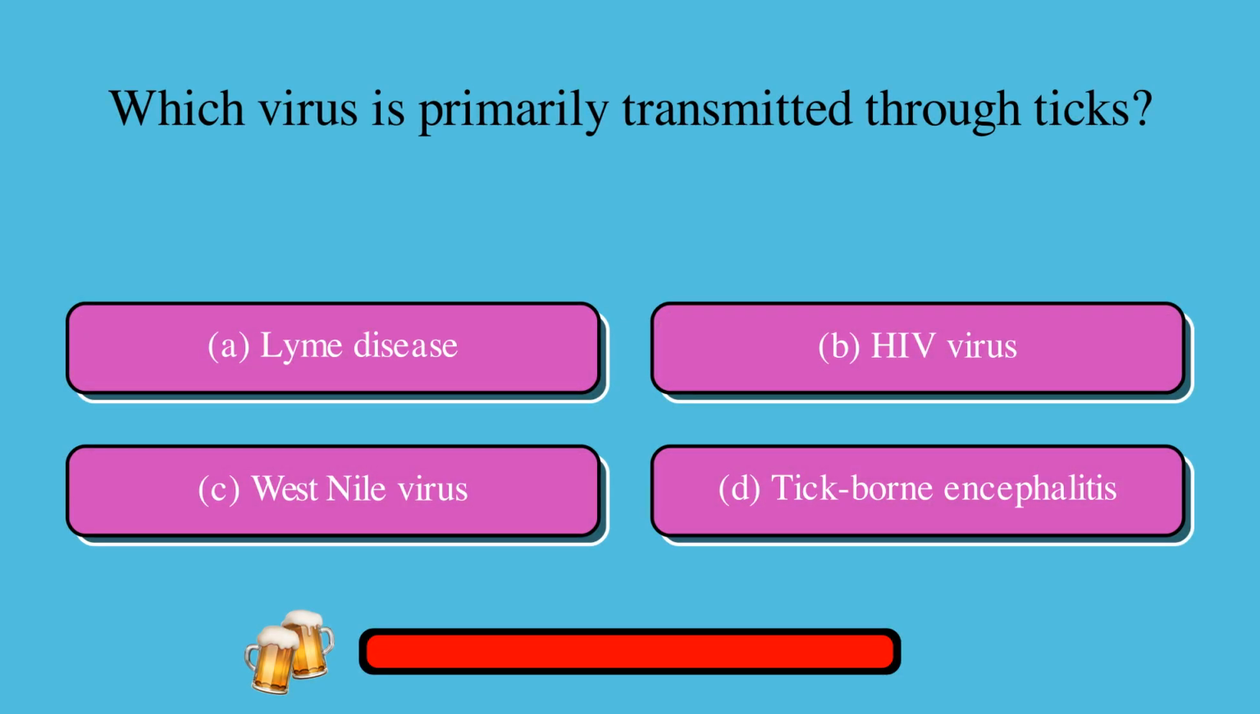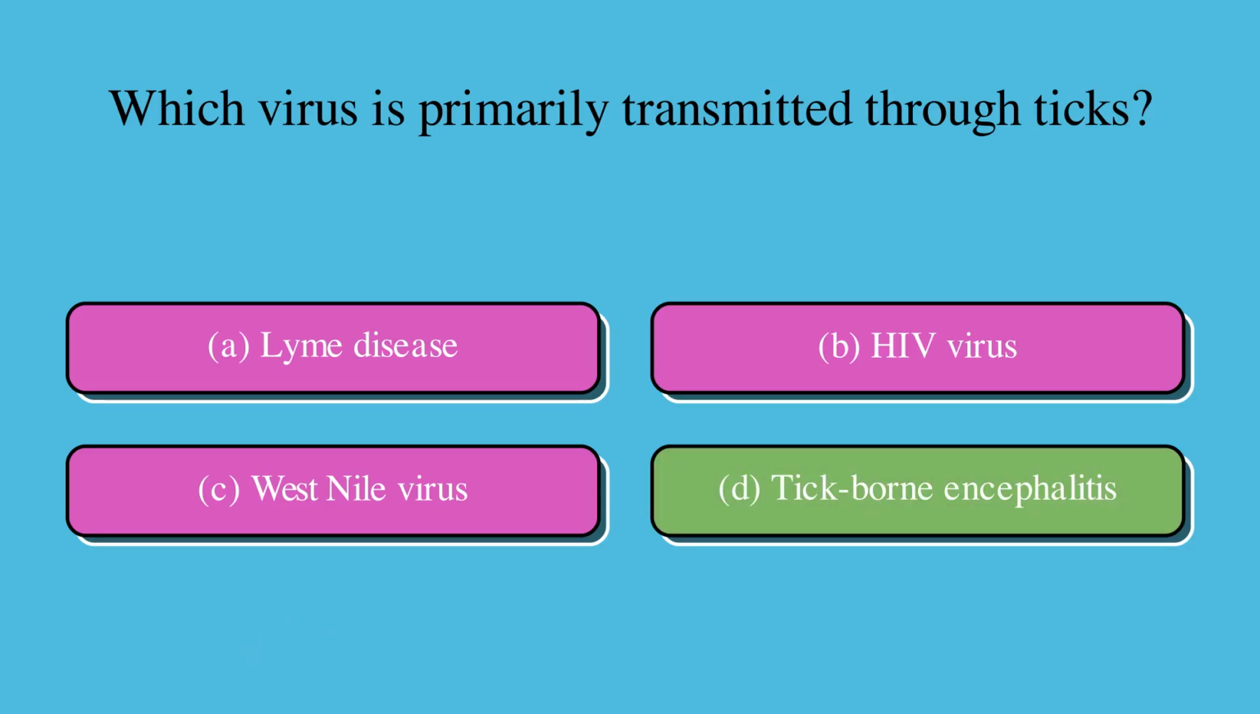Which virus is primarily transmitted through ticks? A. Lyme disease, or B. HIV virus, or C. West Nile virus, or D. Tick-borne encephalitis? The correct answer is D. Tick-borne encephalitis.